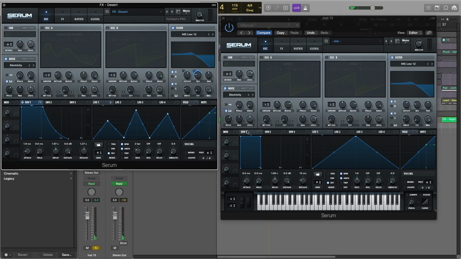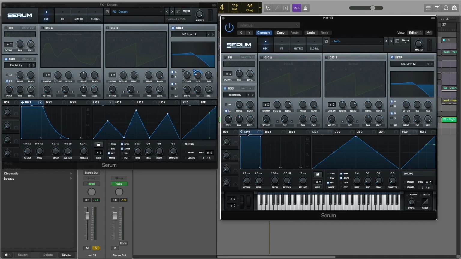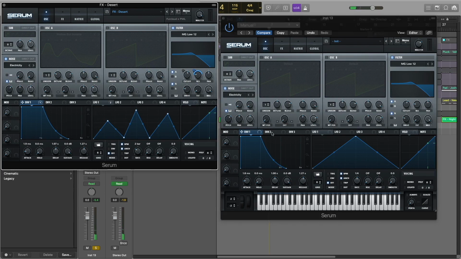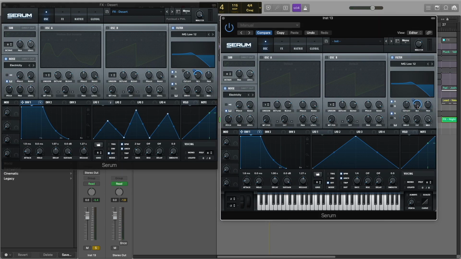Now let's go to envelope 1 and add some attack. And now let's add some release to 1.27. And let's attach it to the resonance.